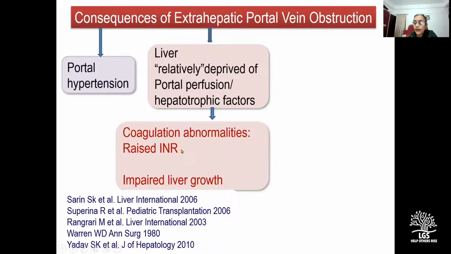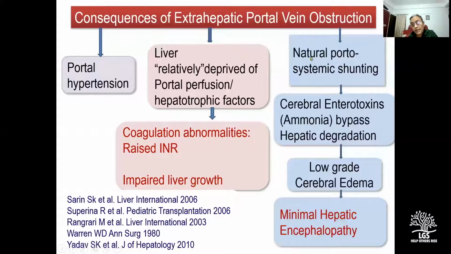Mild elevation of INR, say up to 1.5, is not at all unusual in EHPVO children. And it also impairs liver growth. I mean, for any shunt surgeon, it is very clear that one of these lobes of the liver looks small in children with EHPVO. Then it opens up natural portosystemic shunts because of which cerebral enterotoxins, especially ammonia, bypass hepatic degradation, and this is believed to predispose to minimal hepatic encephalopathy.